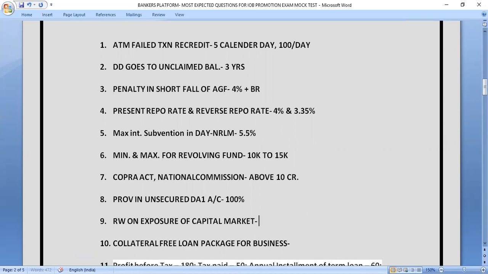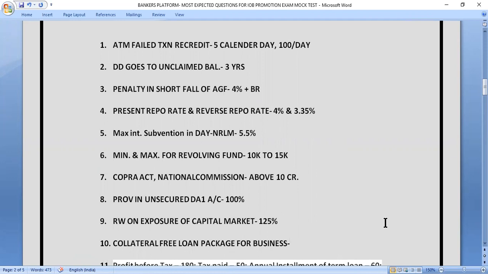Our next question is, what is the risk weight on exposure to capital market? What is the risk weight on exposure to capital market? The correct answer of this question is 125%.